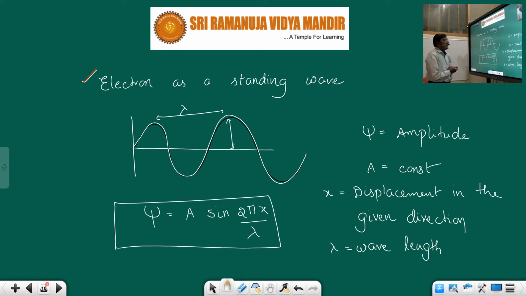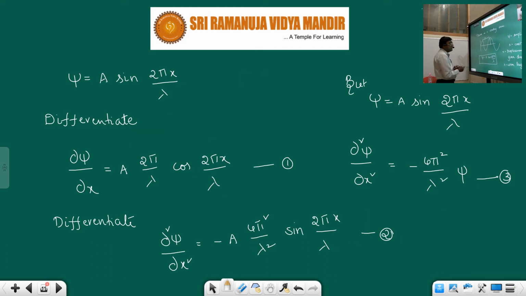If you consider the electron as a standing wave, psi is equal to a sin 2 pi x by lambda.